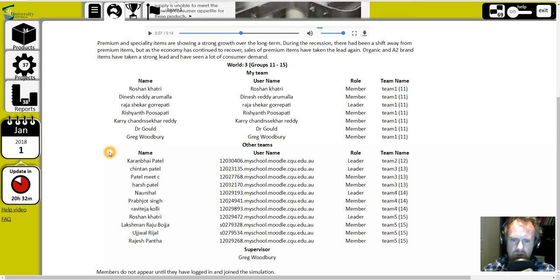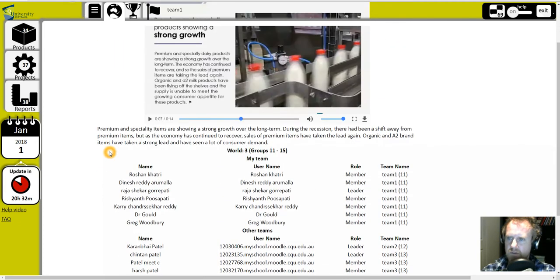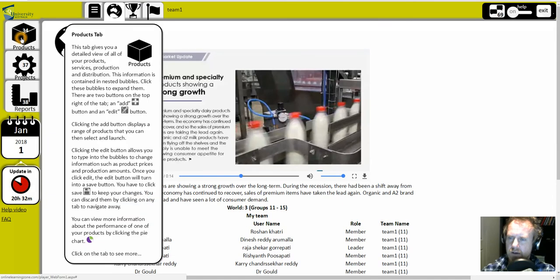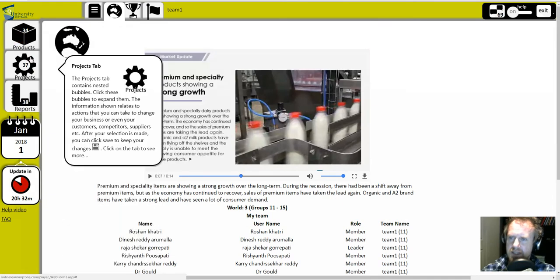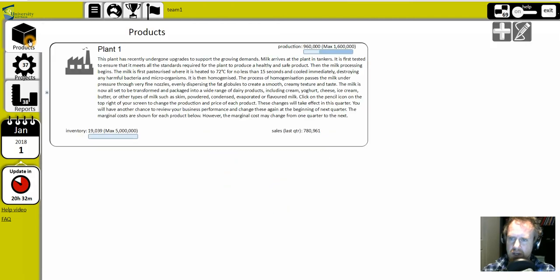Underneath you can see a lot more students involved, and they can see each other, who's on their team and who's on the other teams. The numbers here indicate how many updates they have, so it looks like quite a bit of things to look at in each tab. And the pop-up explains what's inside and how to use the interface.